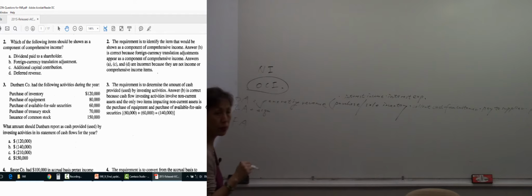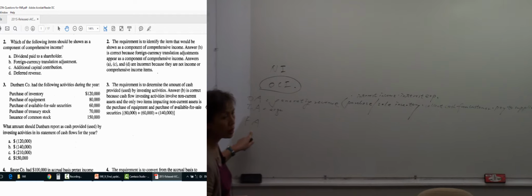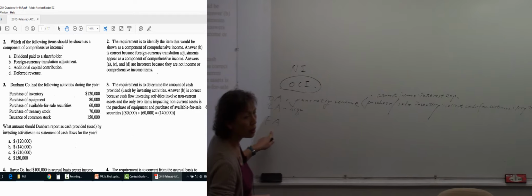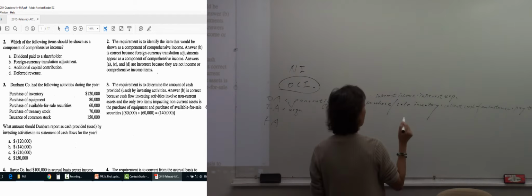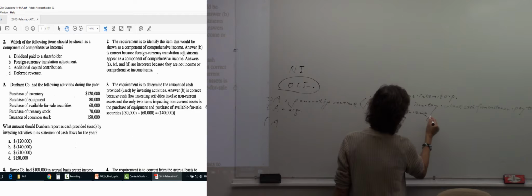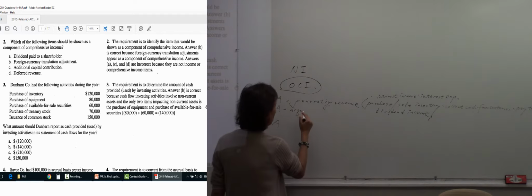And IA means whatever transaction related to. No, dividend is a FA. Dividend payment is a FA. Receive dividend. Okay, I thought you were saying dividend payment. Yeah, receive dividend income, right? You are saying dividend income. Yeah. OA. And then acquisition.